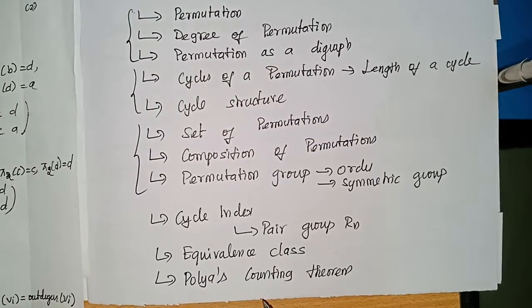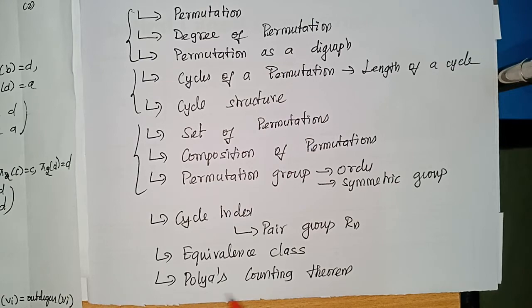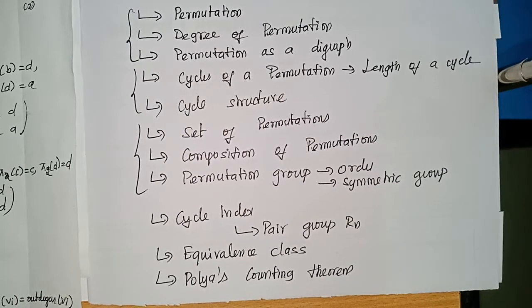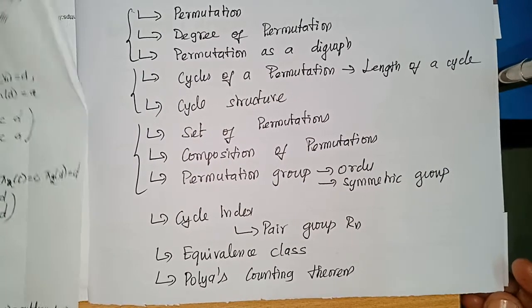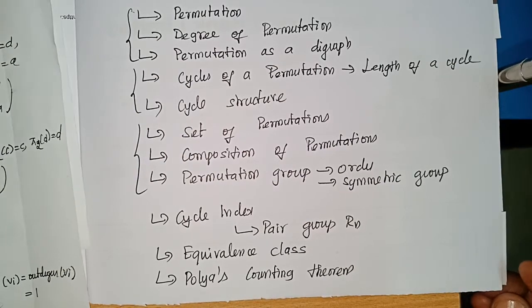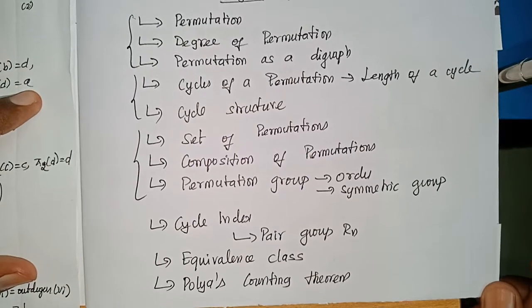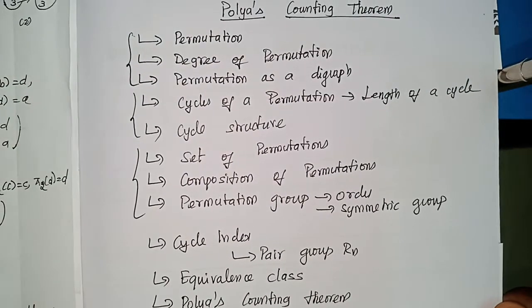Then equivalence class. Finally, we are going to see what is Polya's counting theorem. All these basic concepts are needed to learn Polya's counting theorem. All these concepts you have studied in your last semester, even though let us have a recall.